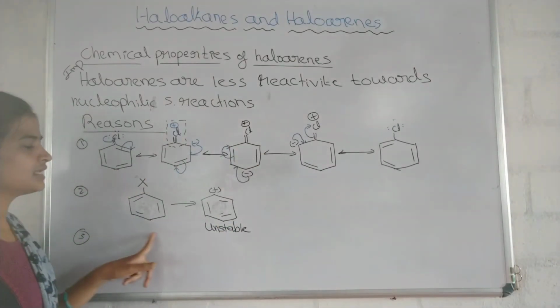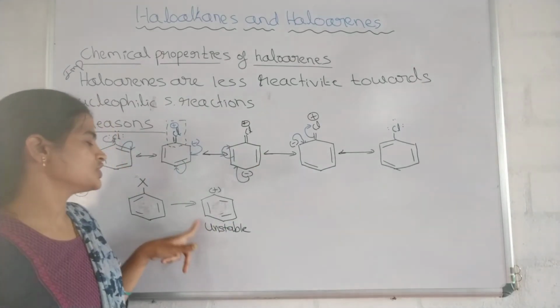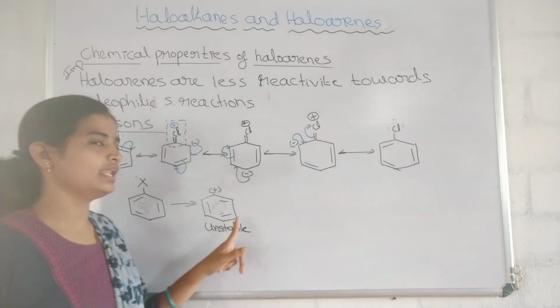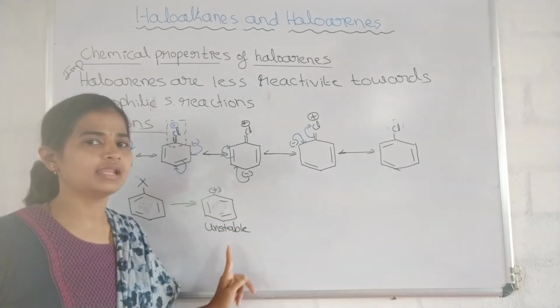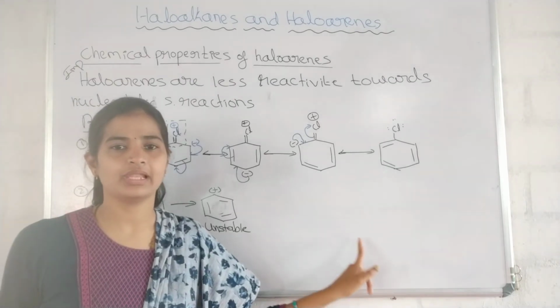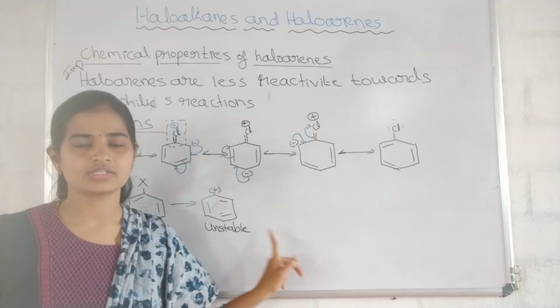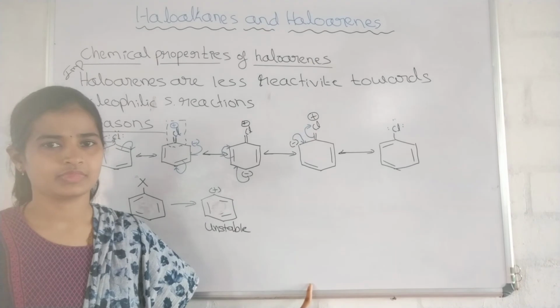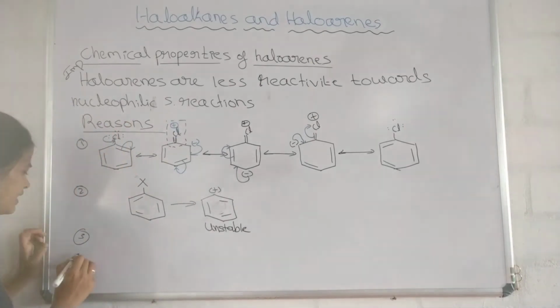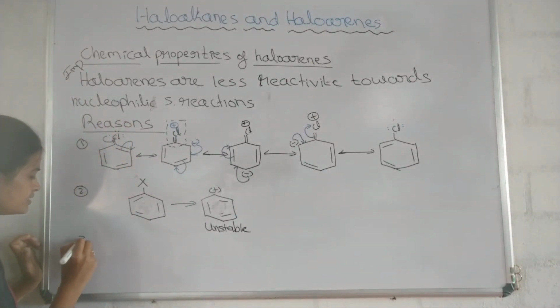What is the second reason? The dissociation of haloarene gives the phenyl cation. The phenyl cation formed is highly unstable in nature. Okay. Next, what is the third reason?